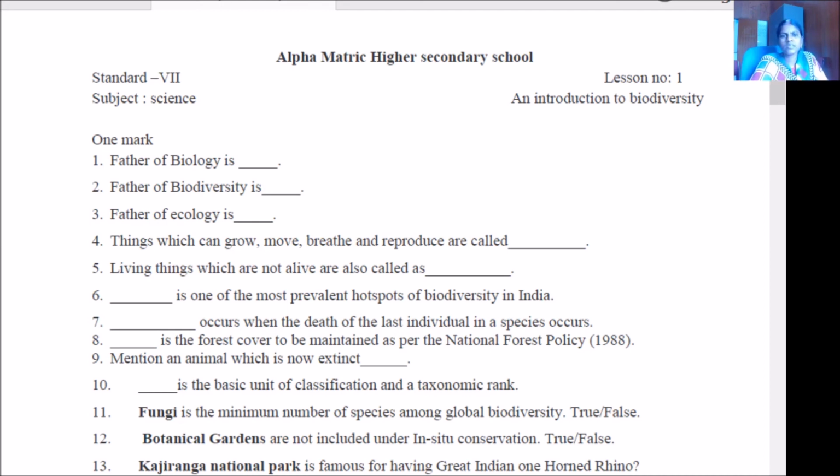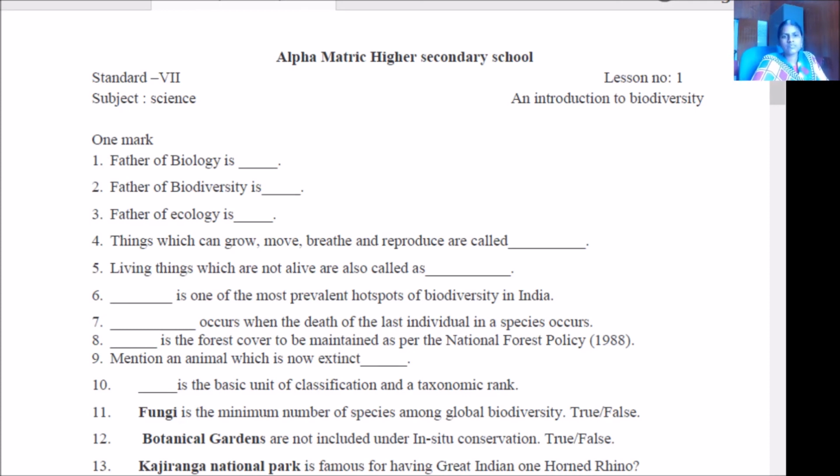It is the Tasmanian tiger. Dash is the basic unit of classification and taxonomy rank: species. Fungi is the minimum number of species among global biodiversity. Is it true or false? False. Botanical gardens are not included under in situ conservation. Is it true? Yes, true.